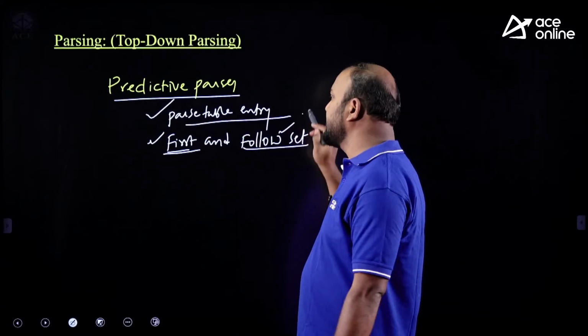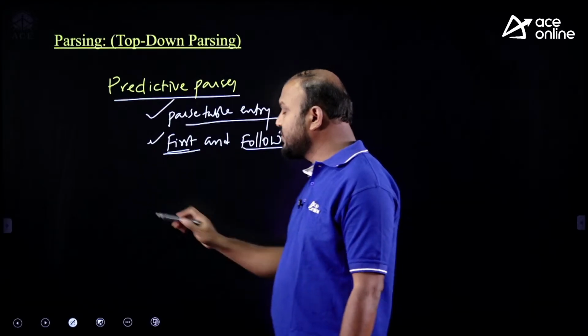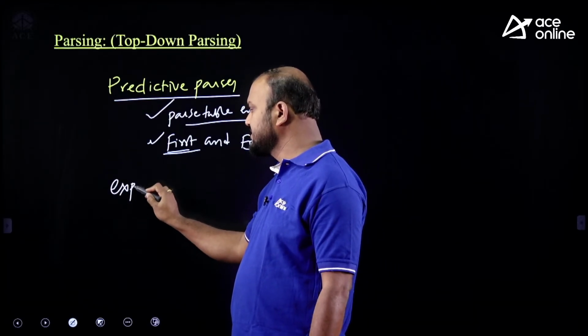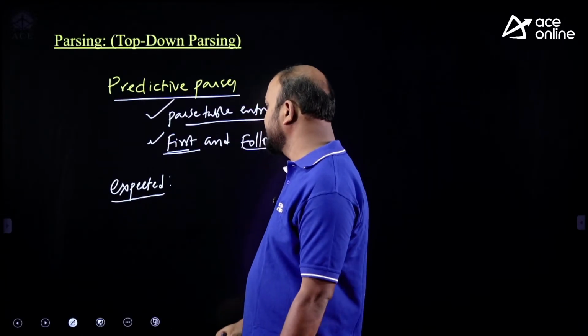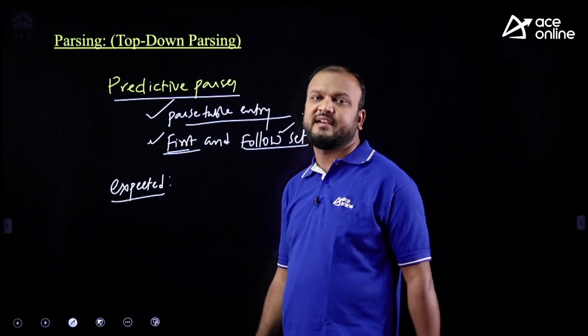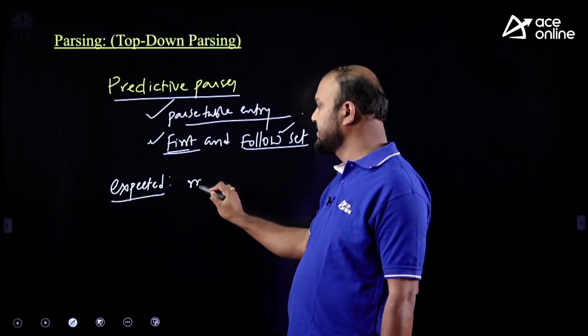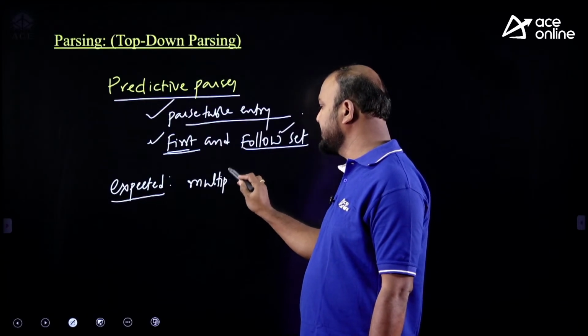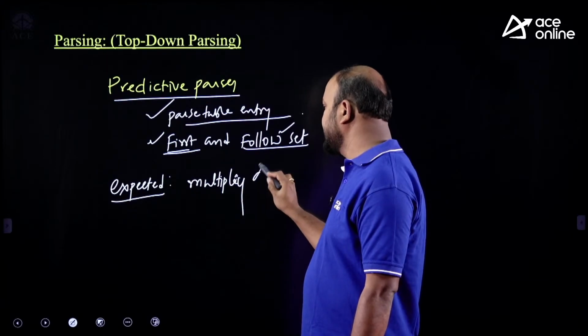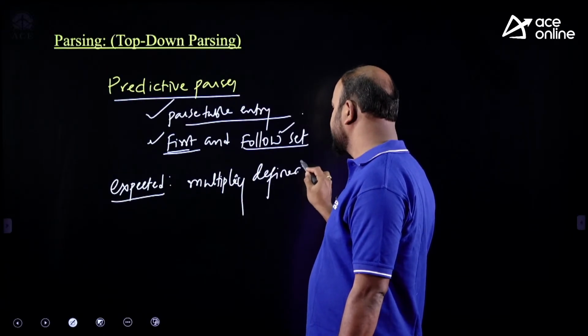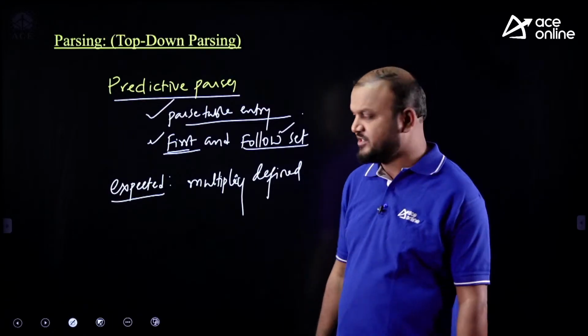And questions are based on parse table entries. But what is the expected type of question? They may ask an MSQ, because in the parse table, in one entry there may be multiple entries. There are multiple entries, which we call multiply defined entries. It means an entry is defined with two productions.